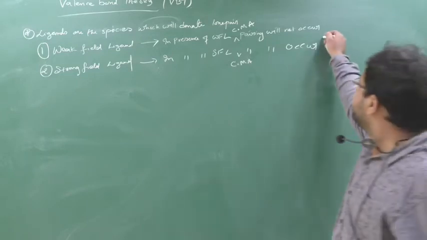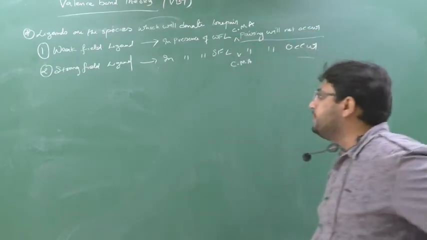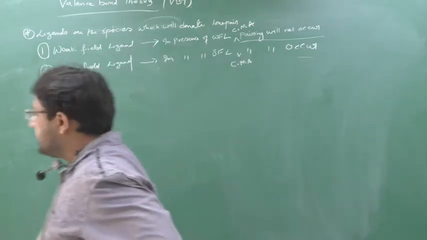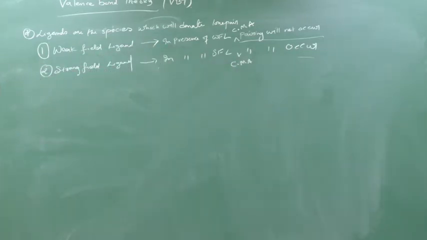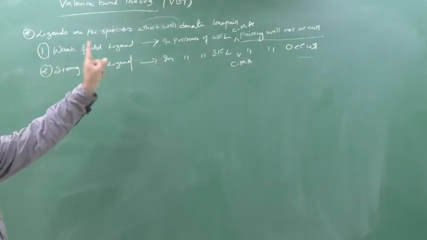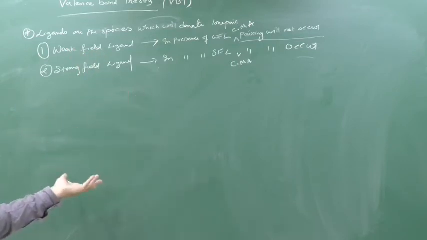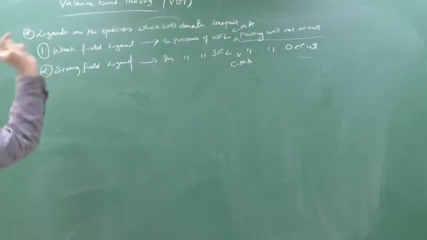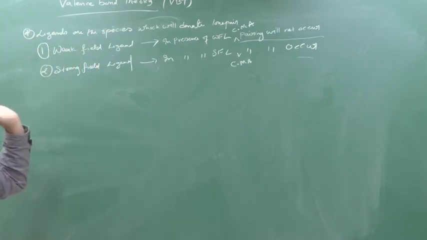So this is the basic difference between the strong field ligand and weak field ligand, and this was completely based on the experiment. So understood, there are two types of ligands based on the pairing. One is strong field ligand, another one is weak field ligand. Strong field ligands are those in whose presence the central metal atom will do pairing, and weak field ligands are those in whose presence the metal atom will not do the pairing.